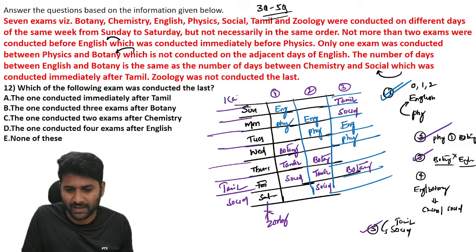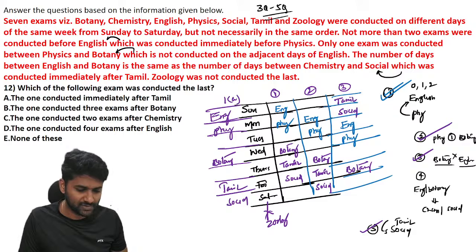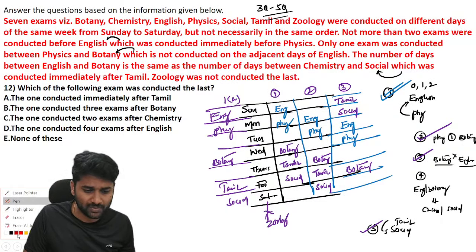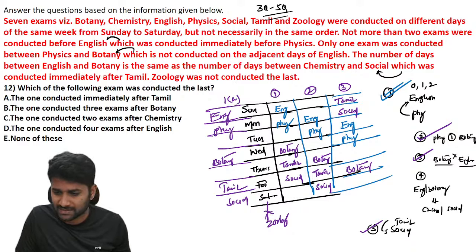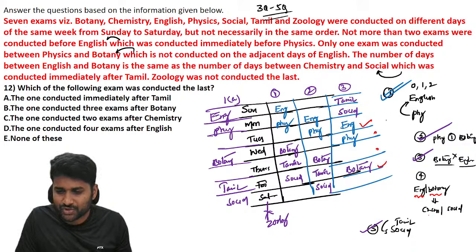So again we have a sub point. This is 1A. And we know that this is the English, this is the physics, and we already know that this is botany. So we are done with point number 4. For point 5, we have only one point left, and that point will give the best possibility. Let us understand that. Between English and botany, how many subjects are there? Two subjects. And between chemistry and social there are also two subjects.